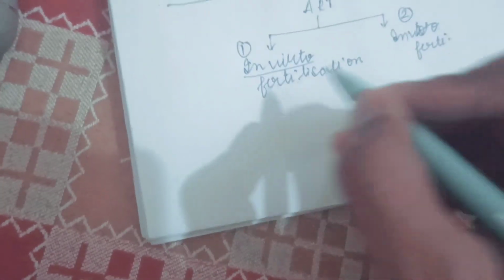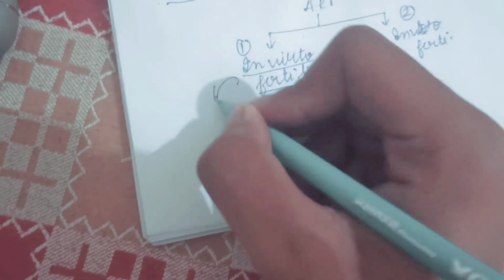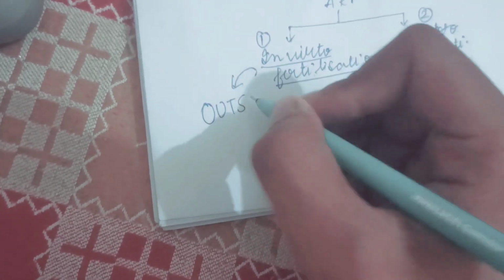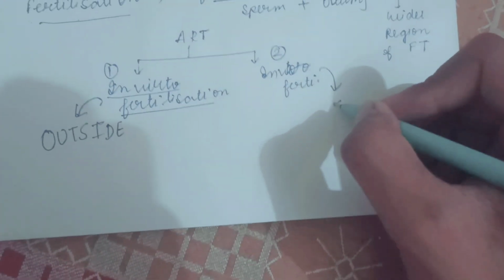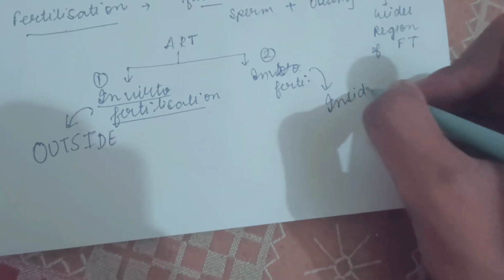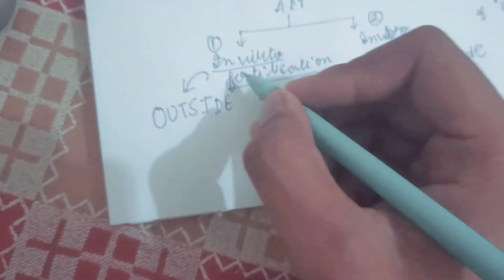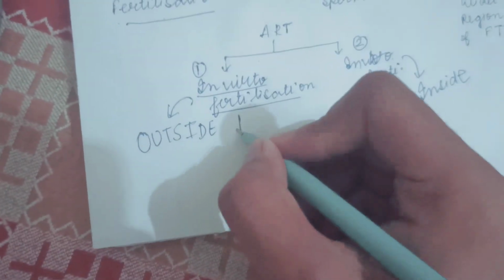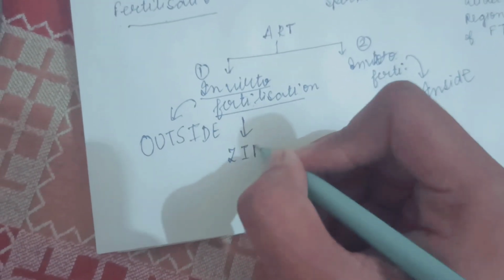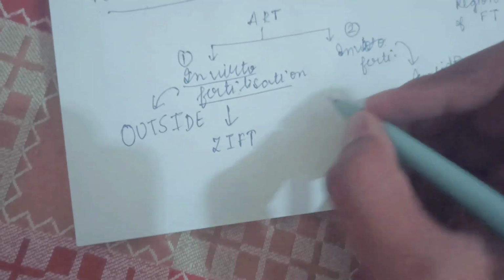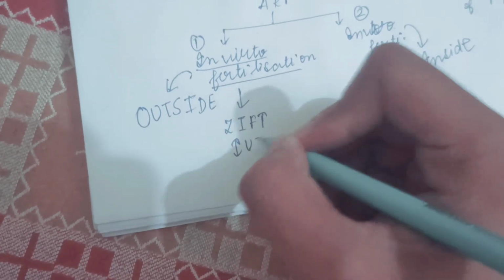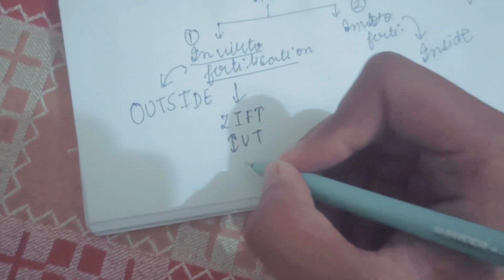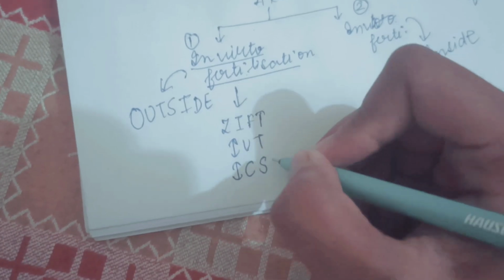In in vitro fertilization, the fertilization happens outside the body of the female, and in in vivo fertilization, it happens inside the body of the female. In in vitro fertilization, we will discuss ZIFT, then IUT, then intracytoplasmic sperm injection.